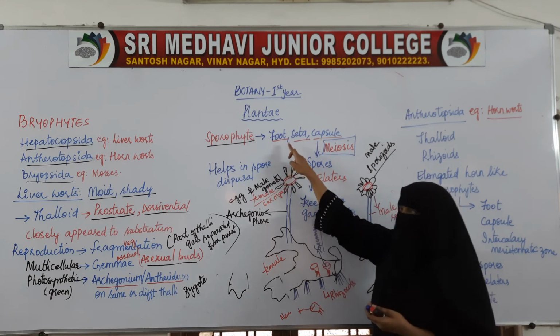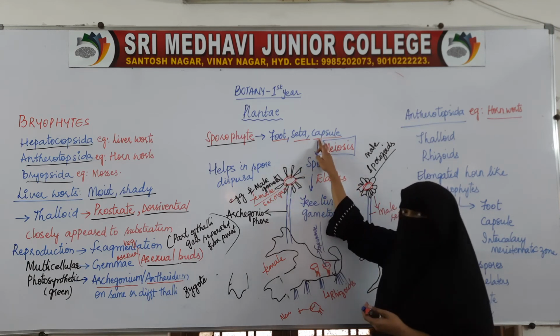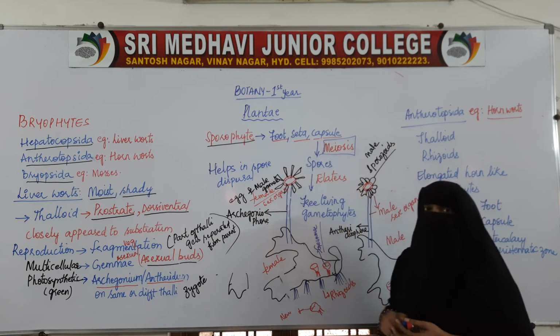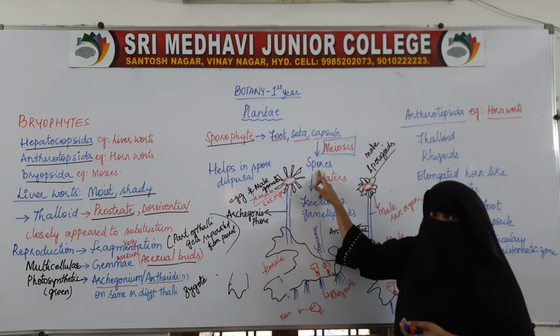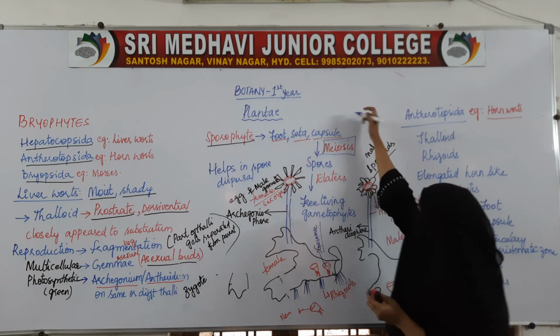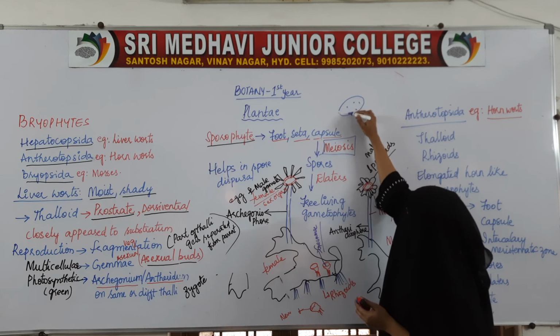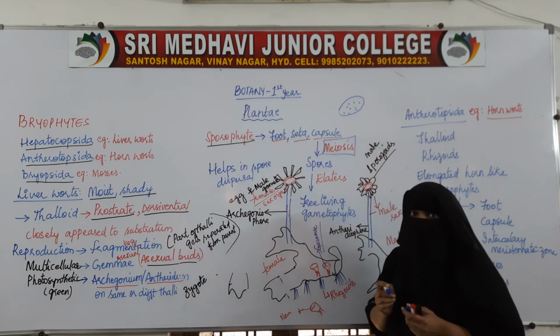Sporophyte has three parts: foot, seta and capsule. Inside this capsule, the nucleus undergoes meiosis and produces small structures, those are called spores. It is like this capsule part. So inside this capsule, many spores will be formed.